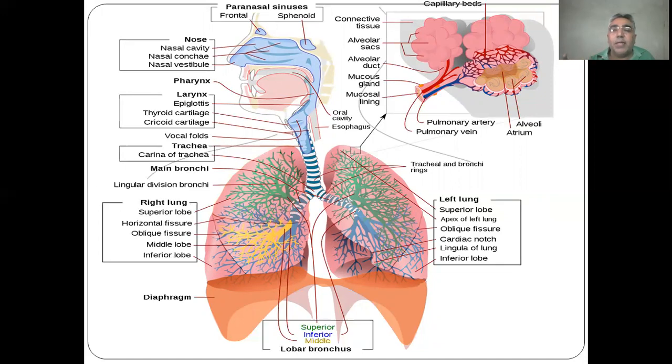In alveoli, more oxygen is present, and the blood, when it comes from the body organs, has more carbon dioxide. One thing I want to clarify here is a term, partial pressure. The movement of gases takes place from high partial pressure to low partial pressure. What is partial pressure? It is the pressure exerted by an individual gas in a mixture of gases.